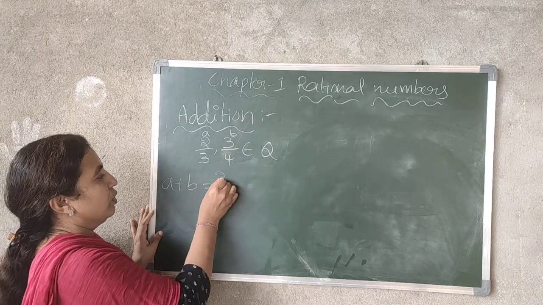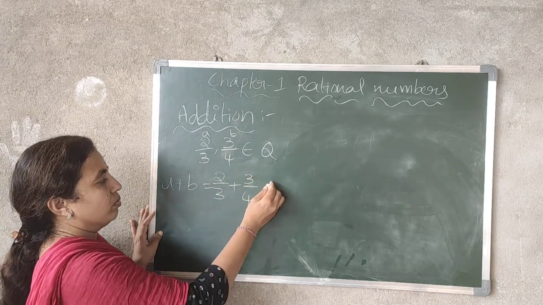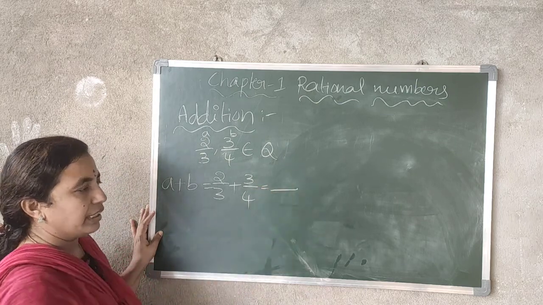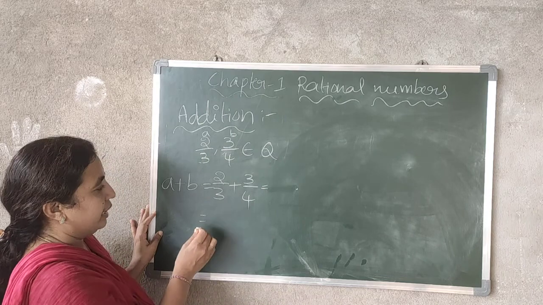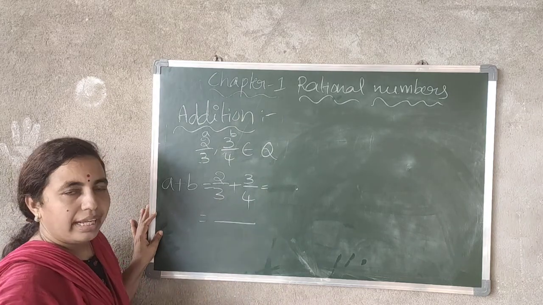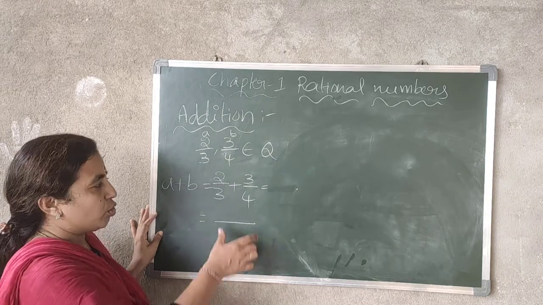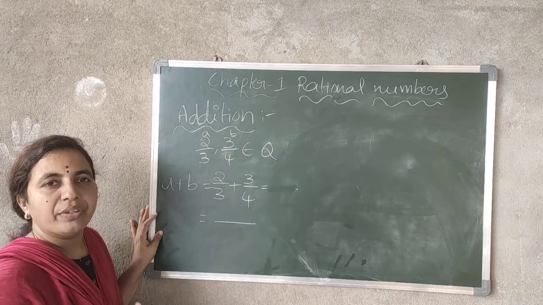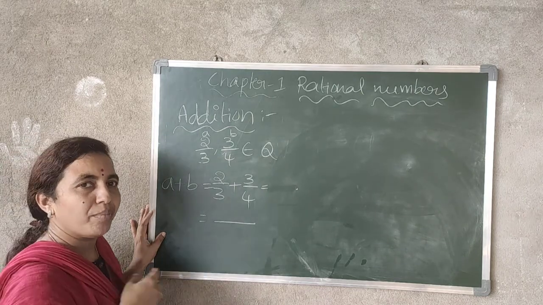Means add 2 by 3 plus 3 by 4. Now here, see what you will get? 2 by 3 plus 3 by 4. Right, here we need the LCM of 3 and 4. See, this is nothing but fraction addition. These two are unlike fractions. So when you have unlike fractions, what you have to do is consider the LCM of the denominators.